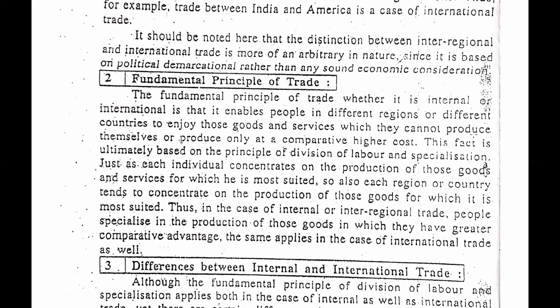So by trade we can buy the things which we are not able to produce. The things that we are not able to produce, we need to buy to satisfy our needs. In this way we can clearly say that the fundamental principle of trade is to provide goods and services to the people who cannot produce the goods themselves, or if they can produce those goods, it might be at a higher cost. And this is why the fundamental principle of trade is to exchange those goods and services in the area where it is not possible to produce.